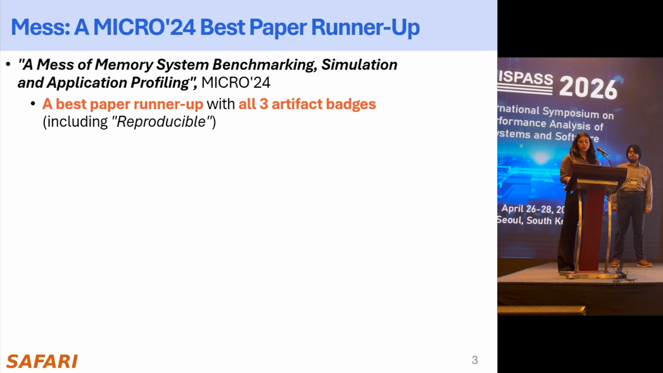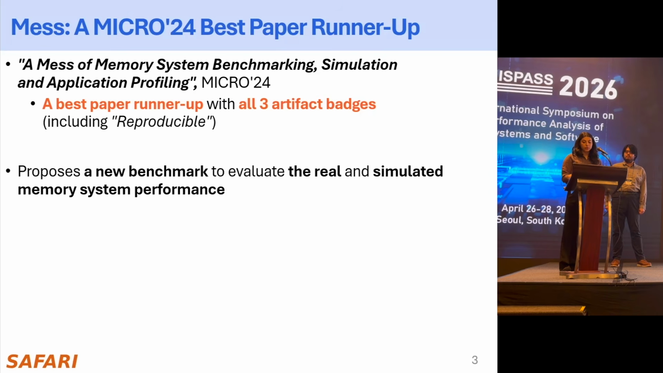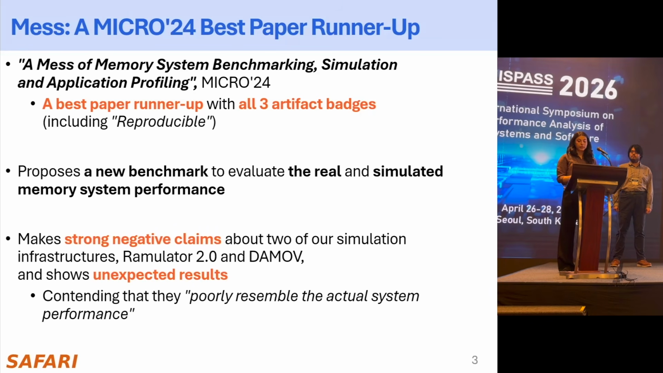A MICRO 2024 Best Paper Runner-Up publication with all three artifacts, titled A Mess of Memory System Benchmarking, Simulation, and Application Profiling, which we call the MESS paper, proposed a new benchmark to evaluate real and simulated memory system performance. While doing so, it also makes some strong negative claims about two of our simulation tools, Ramulator 2 and DAMOV, and shows unexpected results. The paper concludes that these tools poorly resemble the actual system performance.